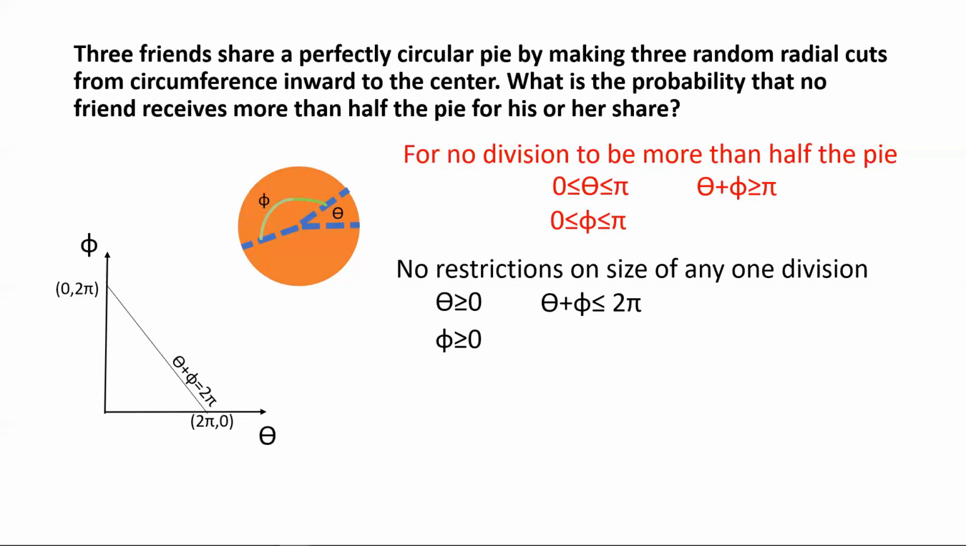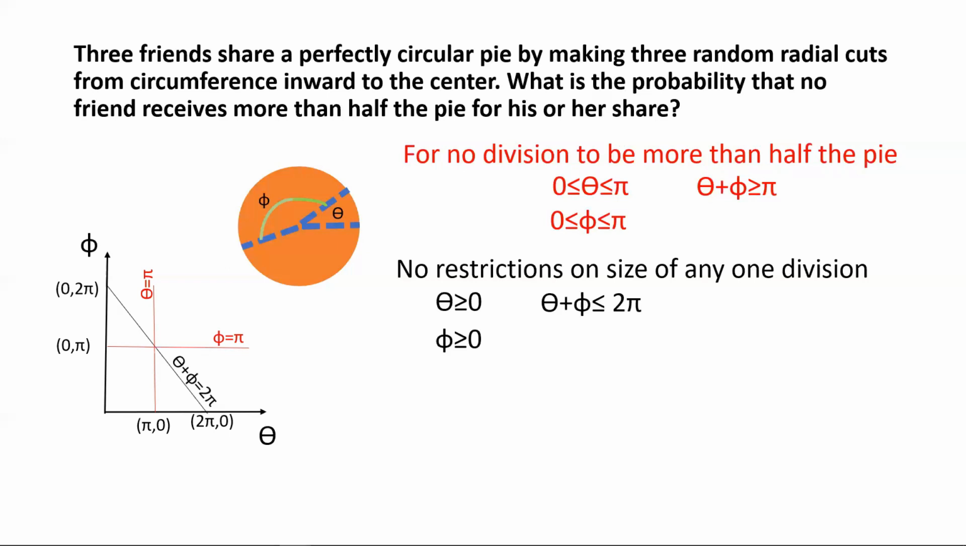all possible sector angles that I can have without any restrictions. So now we'll consider our special case, our requirement that no division should exceed more than half the circle. And for that, we'll draw those lines out in red here. So first draw this line, theta equal to pi. So this is a line that's going to be parallel to the phi axis, and it will basically intersect the theta axis at the point (pi, 0).